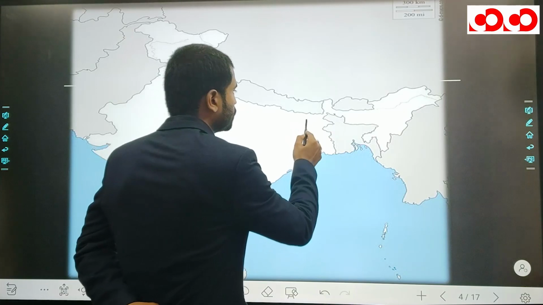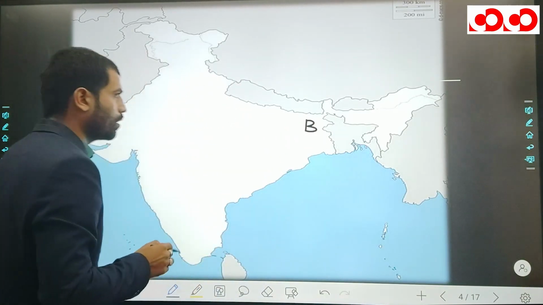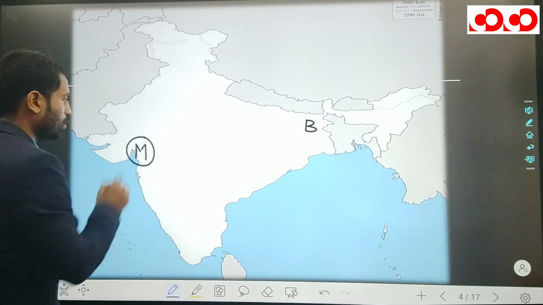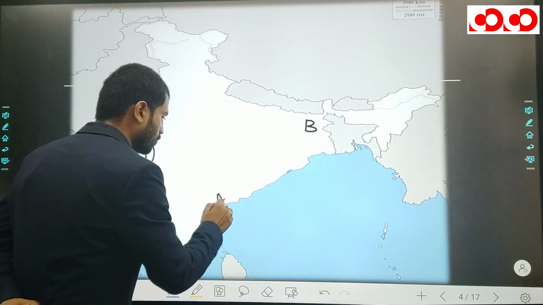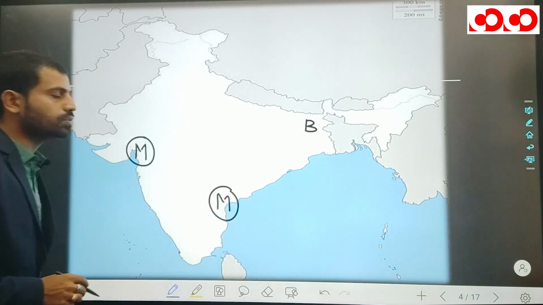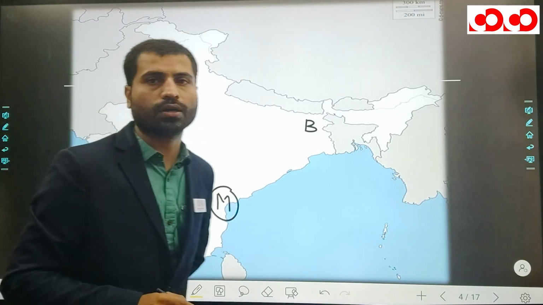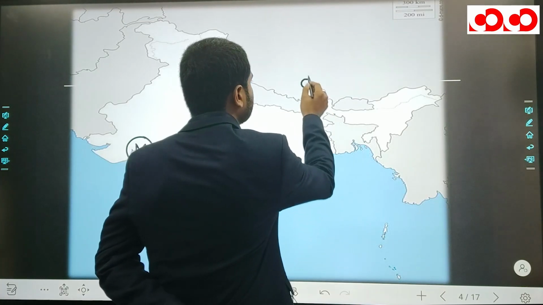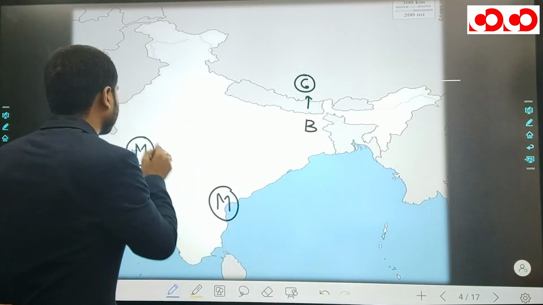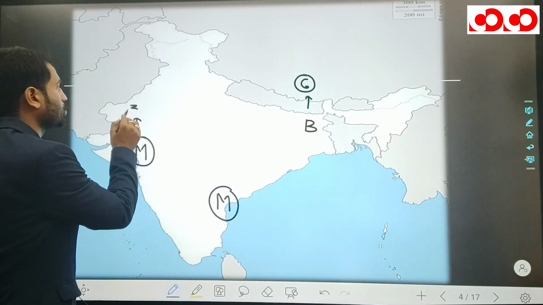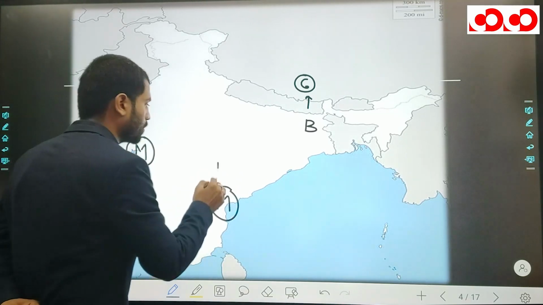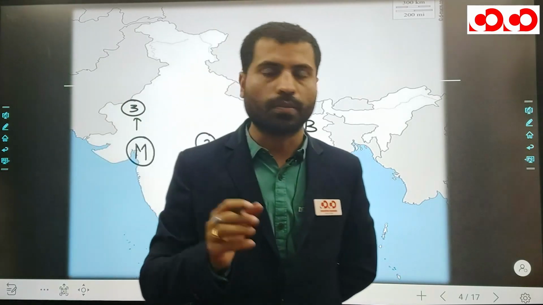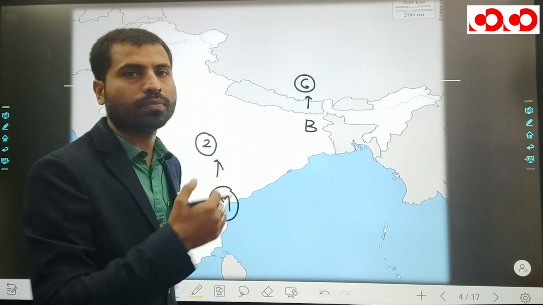First you have to see Bengal, and after Bengal we will look at some associations in Maharashtra, and after Maharashtra we will also see some political organizations in Madras. We are going to see 6 organizations in Bengal, 3 organizations in Maharashtra, and in Madras there are 2 important organizations that you have to remember. Then we will go back to our question.